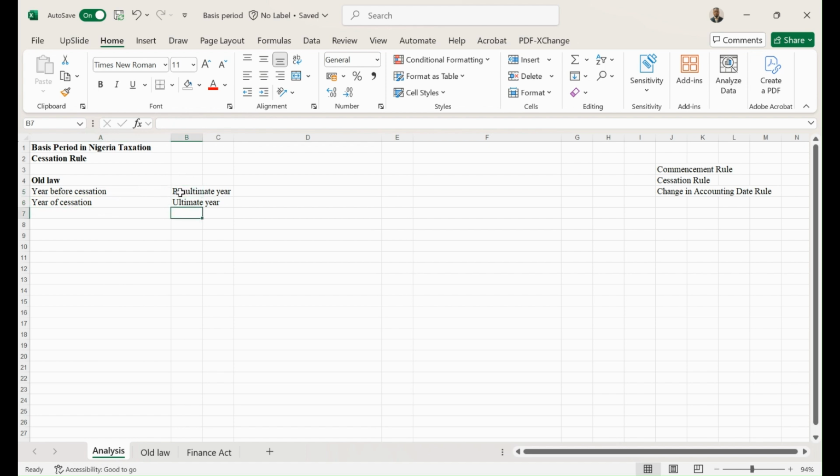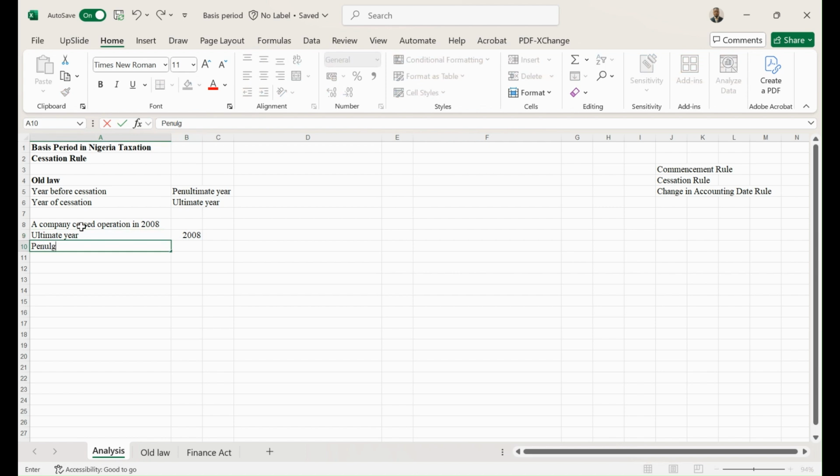Every other year before the penultimate year would have been assessed to tax on a preceding year basis. So if, for example, a company ceased operation in 2008, in this case the ultimate year is going to be 2008, while the penultimate year is going to be a year before that, which is 2007.